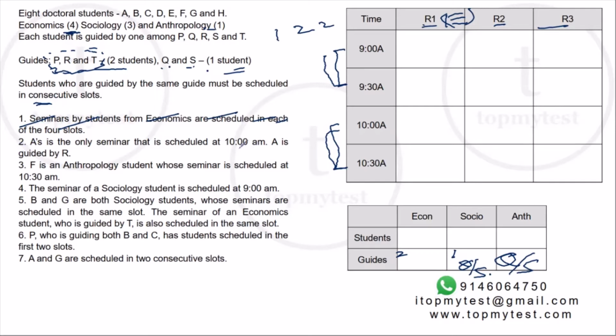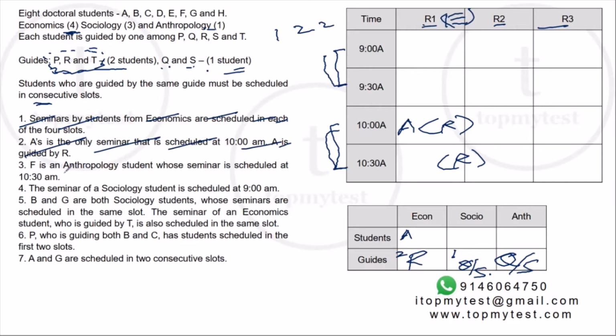A is the only seminar which is conducted at 10 a.m. and A is guided by R. There is only one seminar at 10 o'clock. Which seminar will it be? It has to be economics because economics is there in every slot. So A belongs to economics and A is guided by R, which means R will also take up the 10:30 slot. So R is an economics professor. Good. That's nice. And A is an economics student.